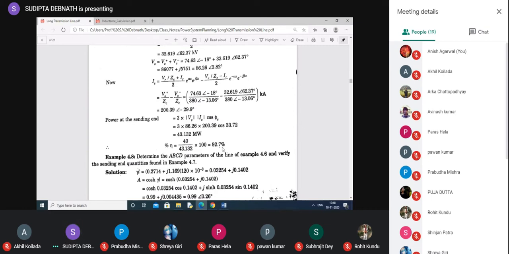Okay. Now you go through this problem thoroughly. This is the way how to solve the problems in long transmission lines. So you cannot use the concept of medium transmission line for solving these problems.